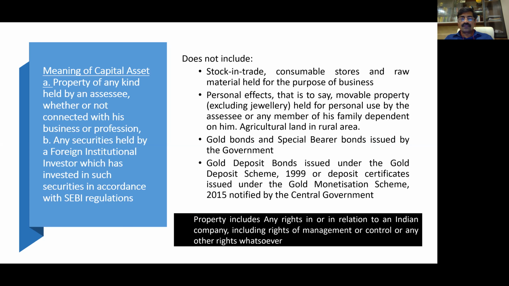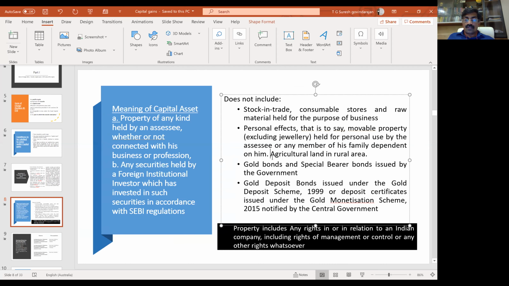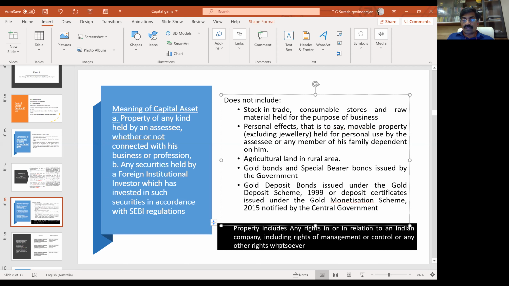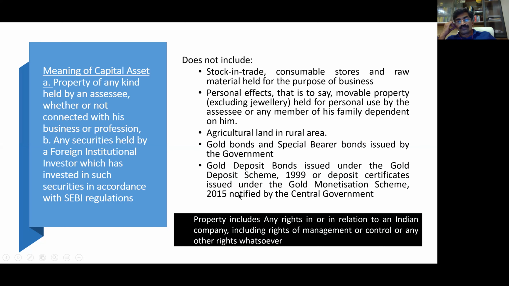Personal effects, that is to say, movable property excluding jewelry, held for personal use by the assessee or any member of his family dependent on him. So for example, if you have a mobile phone, the sale of that mobile phone will not be considered as capital gains, because a mobile phone is something most of us use very intimately.